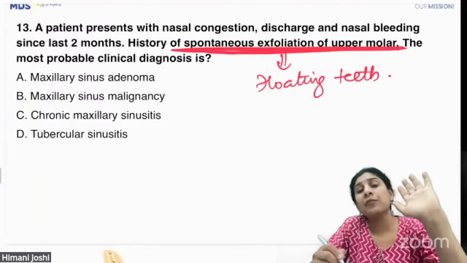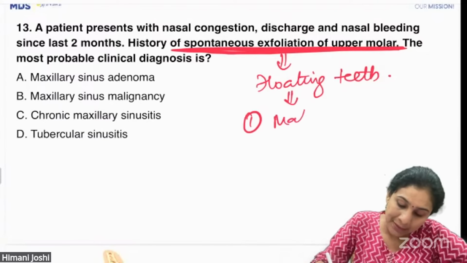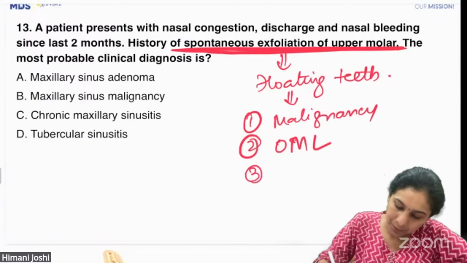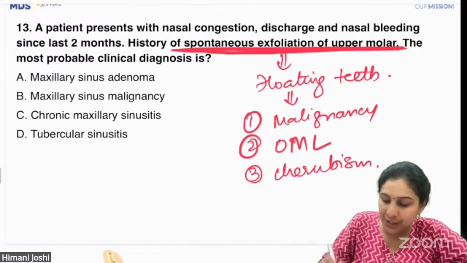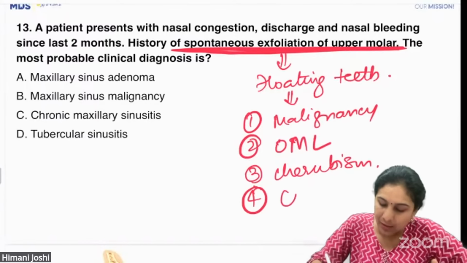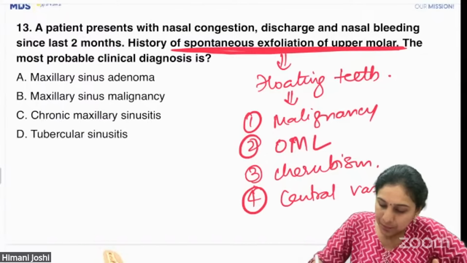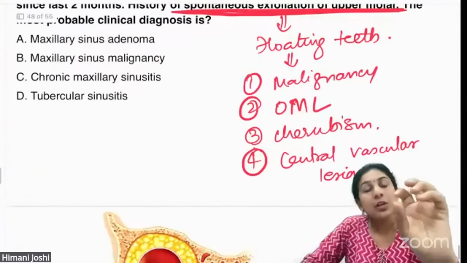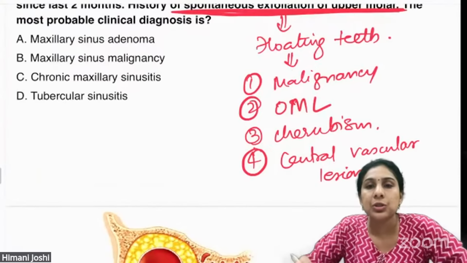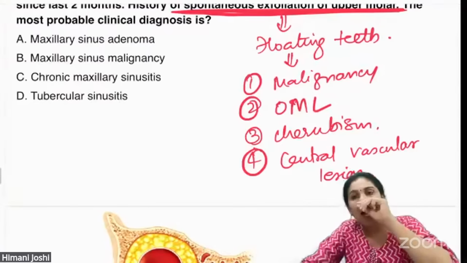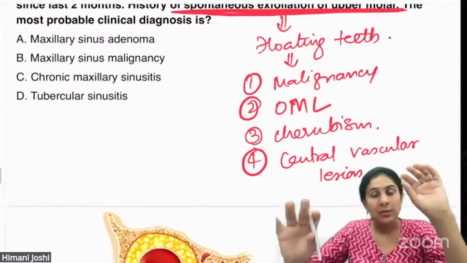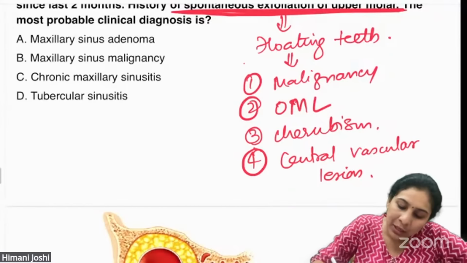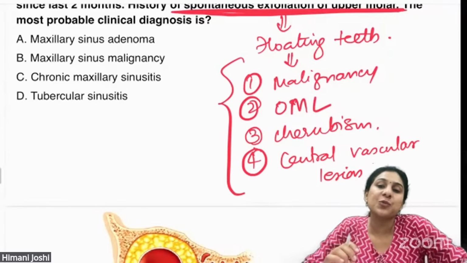limited conditions in which you will have this: malignancy, osteomyelitis, cherubism in the maxillofacial region, and sometimes a central vascular lesion. These are the only four conditions which will cause all the bone around the tooth to resorb. So in the x-ray, either you will see the tooth is floating, or that floating tooth is also exfoliated spontaneously. So these are the only four reasons for spontaneous exfoliation of teeth.